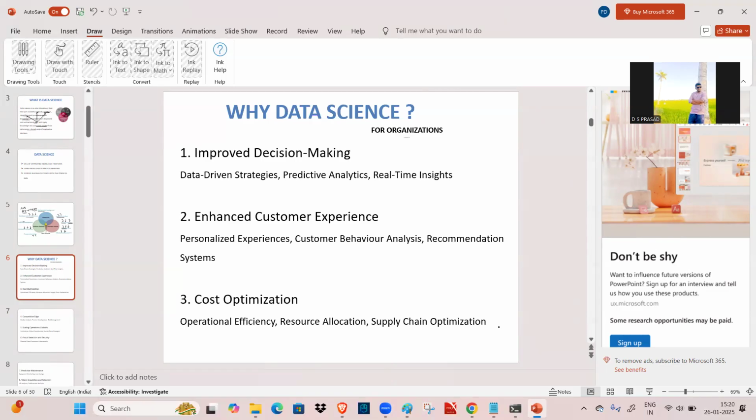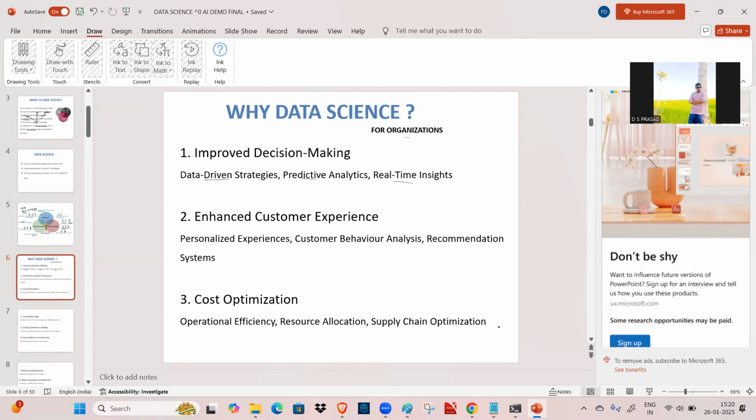When it comes to organizations, it is about improving decision making. They are going to improve the decision making of different applications. How? Through data-driven strategies, predictive analytics, and real-time insights. Here we use these concepts to make effective decisions, and these come under our course concepts. And enhanced customer experience: how we are going to improve the customer experience means personalized experience, customer behavior analysis, and sometimes recommendation systems also.